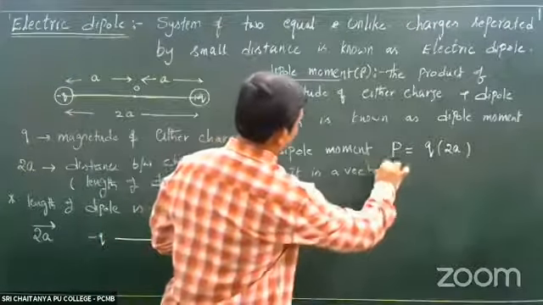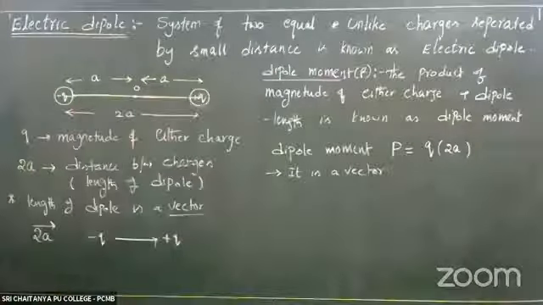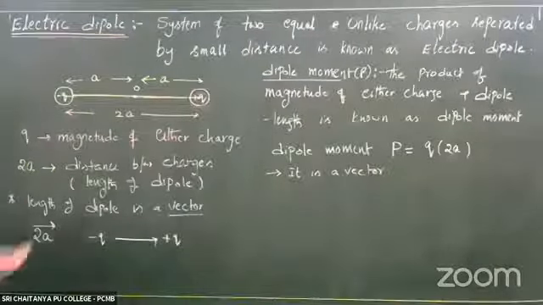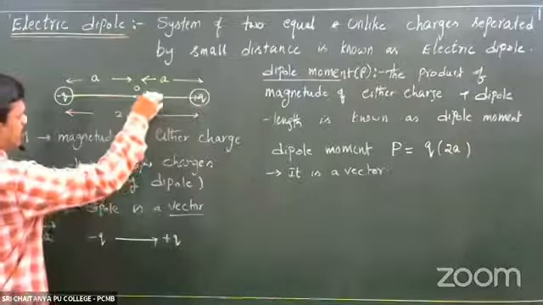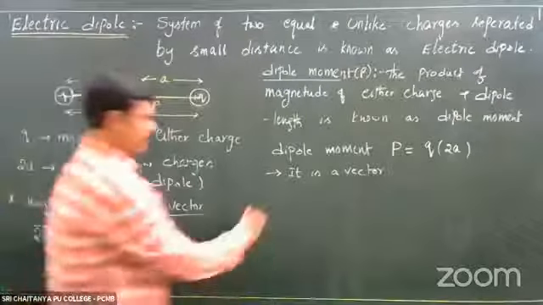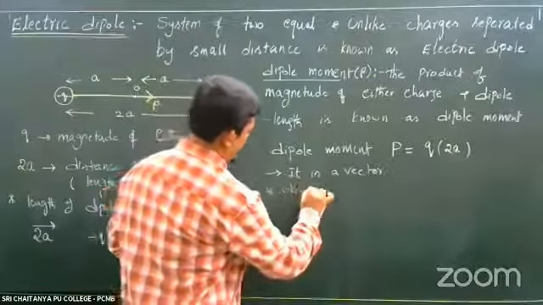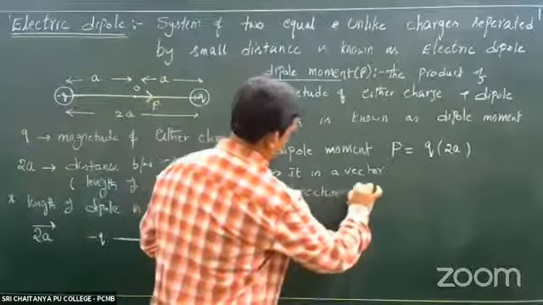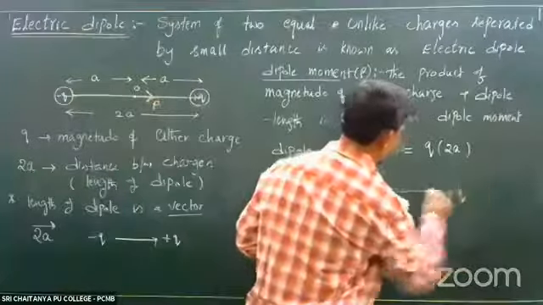Once it is a vector, what is its direction? See, this is the direction of p. From where to where? Direction minus q to plus q.